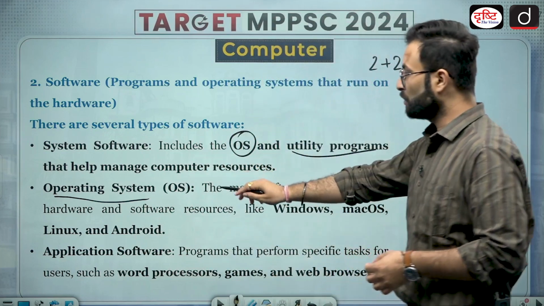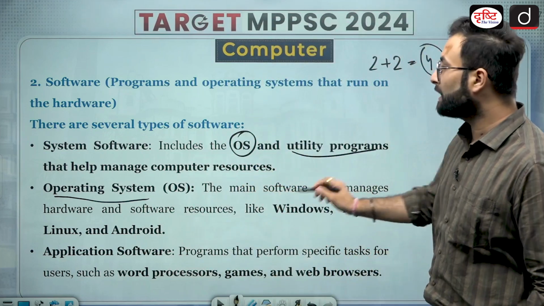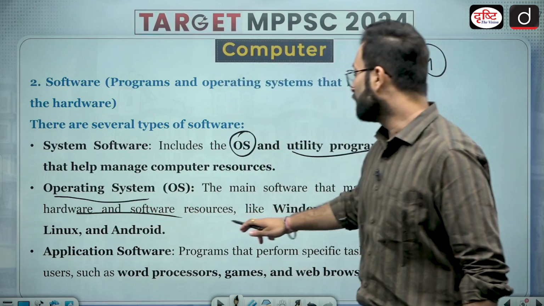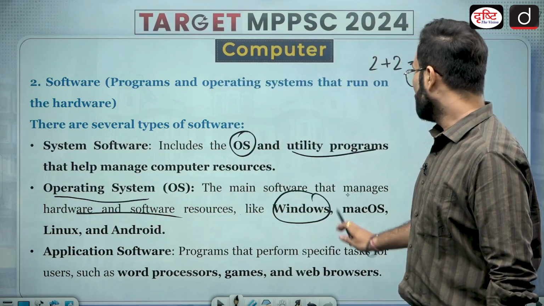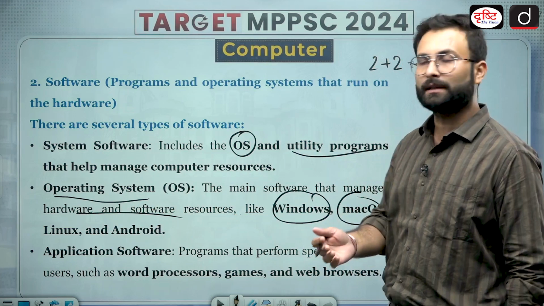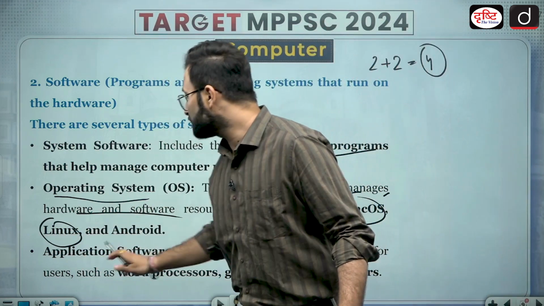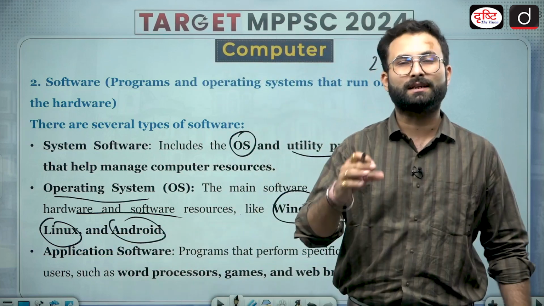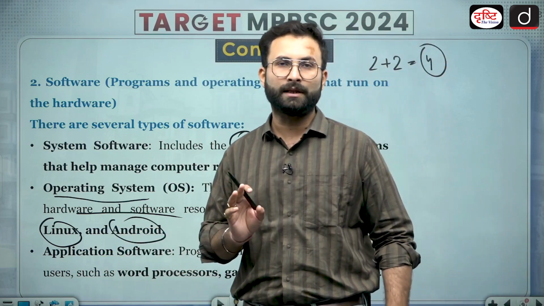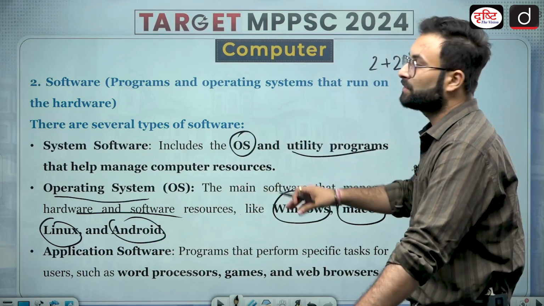Here you can see the main software that manages hardware and software resources are basically Windows, Mac OS. If you have a MacBook, then you have Mac OS in that. Then you have Linux, you have Android, there are Ubuntu, etc. There are various operating systems which are available in the market. So these are the examples which you can remember.